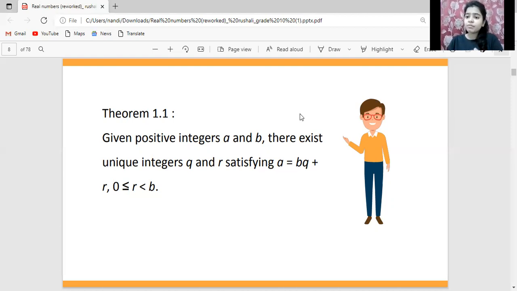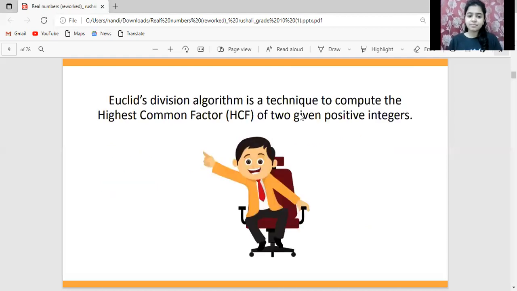And this can be written in the form a equals bq plus r. Don't get confused by this. It simply means the dividend a is equal to divisor times quotient plus remainder, okay?